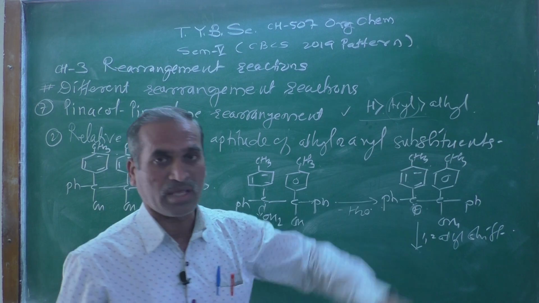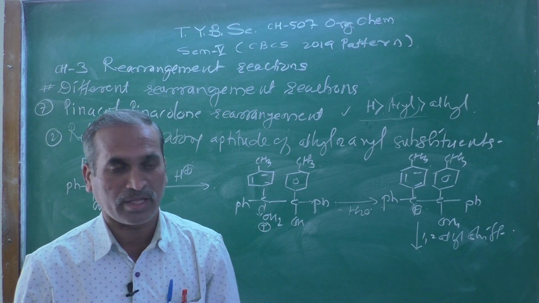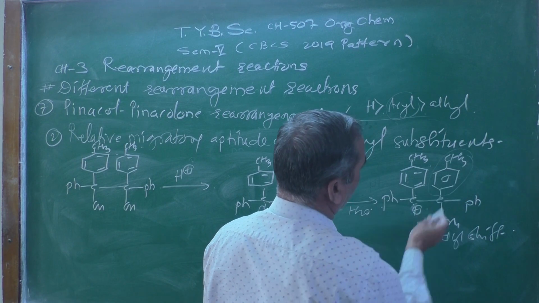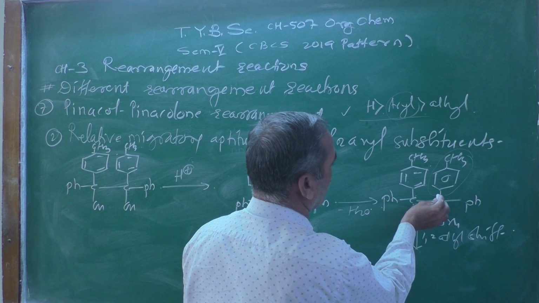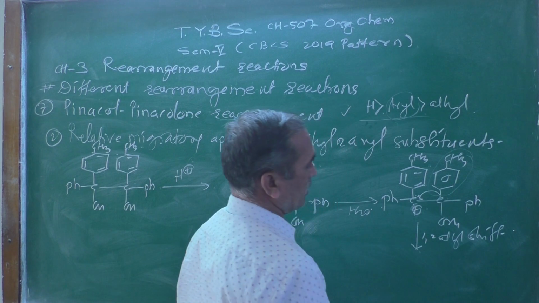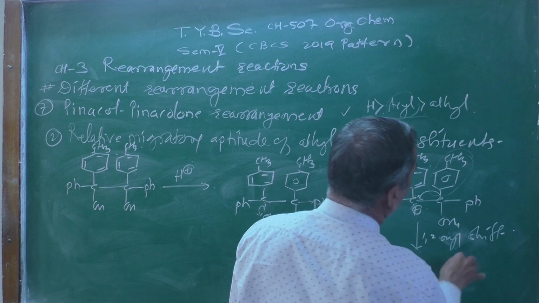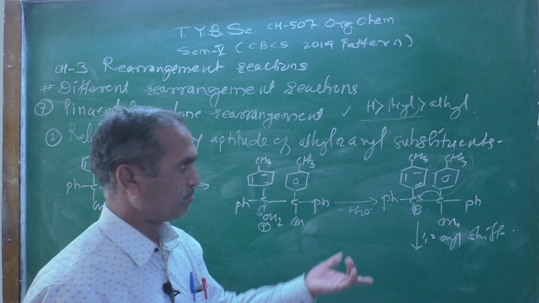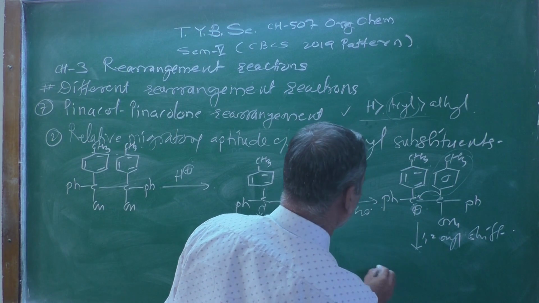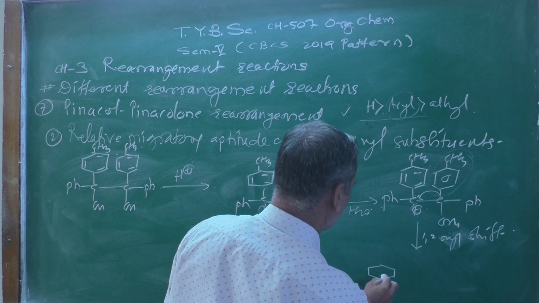If there is a methyl group, it can facilitate the migratory aptitude, and therefore in this particular case this group should migrate from here to here. A 1,2 aryl shift of the substituted aryl, and the product formed will be this one.